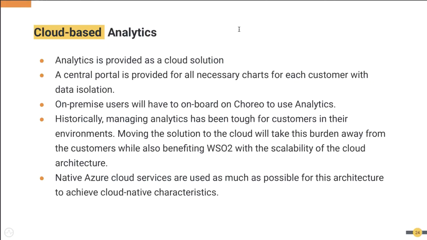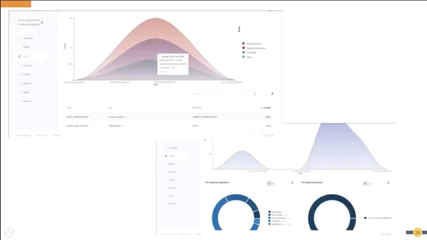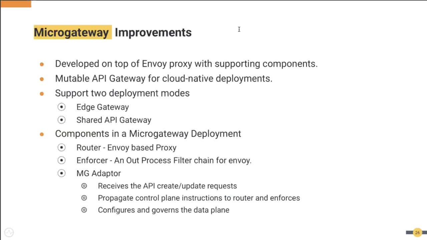So basically, you don't have to do anything. When you configure the key, your API Manager instance knows how to connect to the cloud, and you can see your graphs, alerts, and everything on the cloud side. These are some of the screenshots. While doing the demonstration, I will show how you can use this.